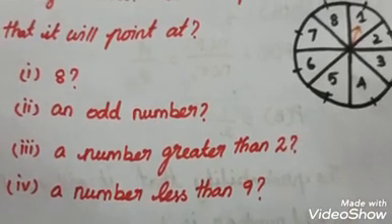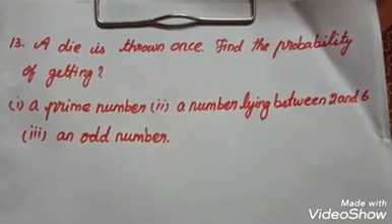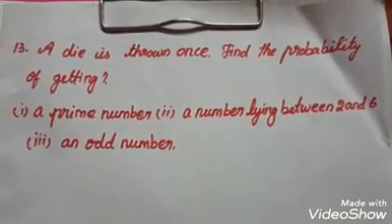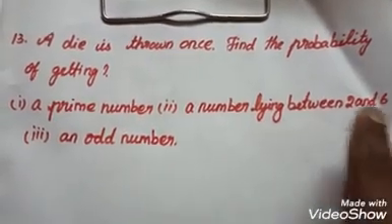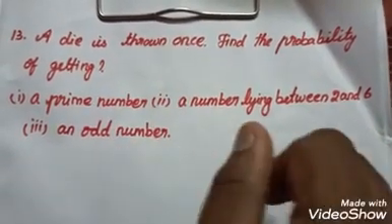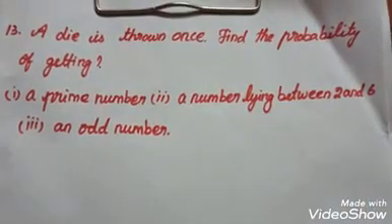Next we move on to question number 13. A die is thrown once. Find the probability of getting a prime number, a number lying between 2 and 6, an odd number. Already you know that a die thrown once consists of 6 faces numbered 1 to 6.